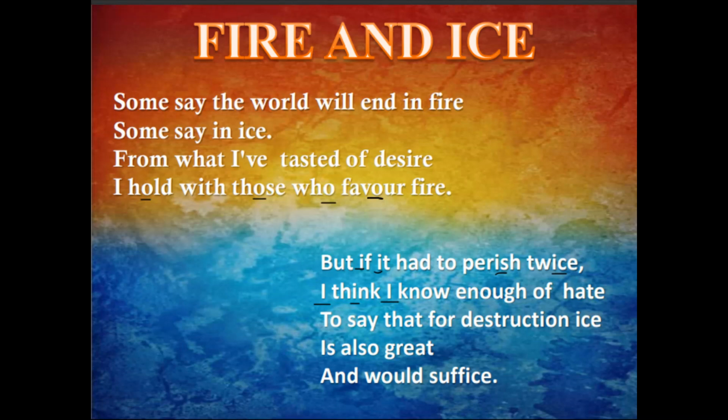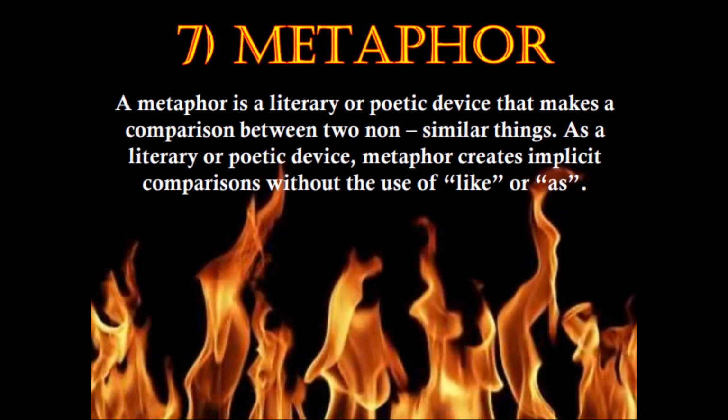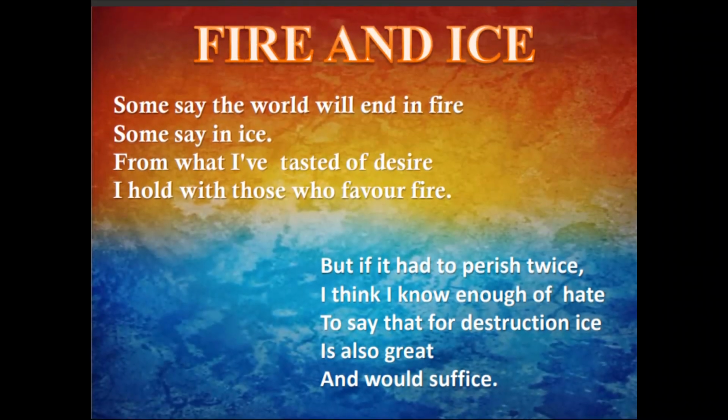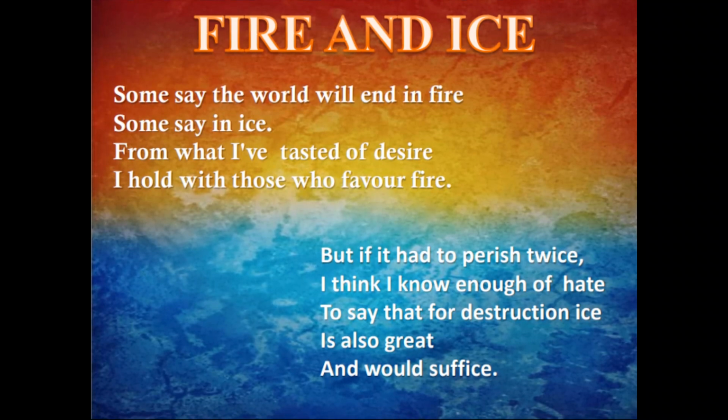So, the last line of stanza 1 and the first two lines of stanza 2 contain a poetic device known as assonance. Now, let's move to the seventh one, that is metaphor. A metaphor is a literary or poetic device that makes a comparison between two non-similar things. It creates implicit comparisons without the use of like or as. Now, let's see where it is used in the poem.